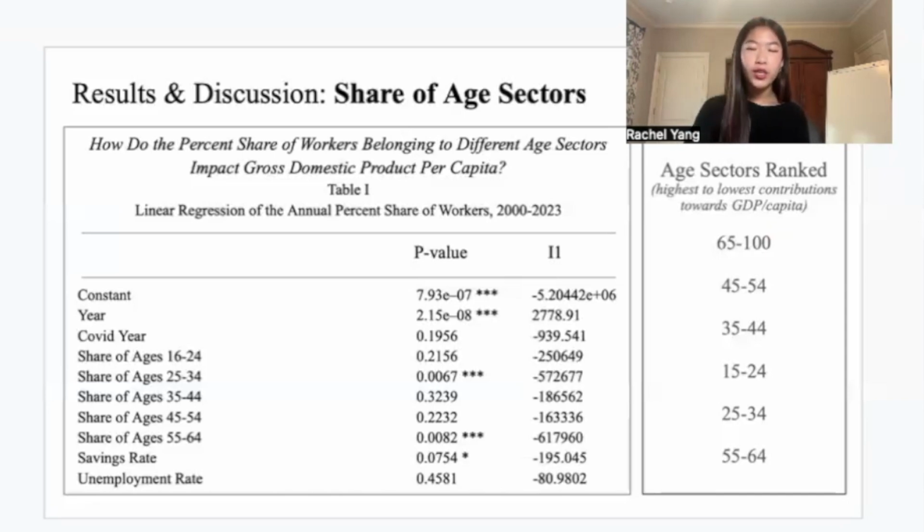And this can explain why the employed 55 to 64 age bracket contributes the least to GDP per capita, while the 65 to 100 age bracket contributes the most. Because a large portion of 55 to 64-year-olds are retired, the employed population is significantly smaller than the other age brackets, making each additional percent share of the 55 to 64 age sector less significant. Likewise, when older workers age 65 and up rejoin the labor force, they are not only the most skilled, but are also the most productive workers, meaning that their economic output will be inherently higher.